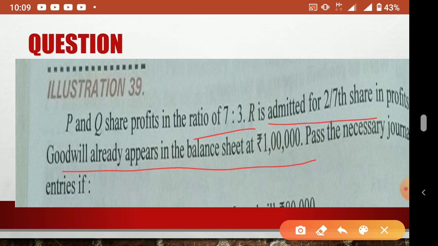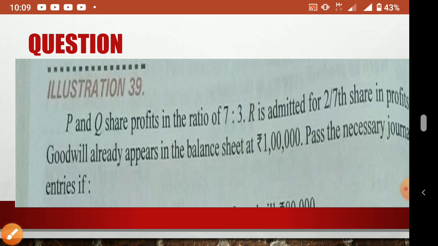But only this item will not come like this. There may be goodwill brought in by the partner in cash, or the partner may be unable to bring the goodwill amount in cash while the old goodwill exists. Questions will be of different types, so according to the situation you have to pass the journal entries. Here we need the old ratio, and the goodwill already appearing in the books is 1 lakh.